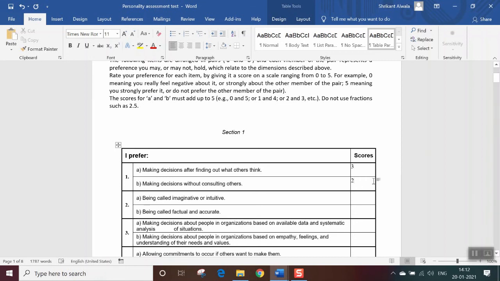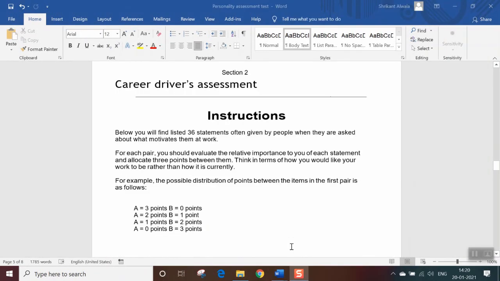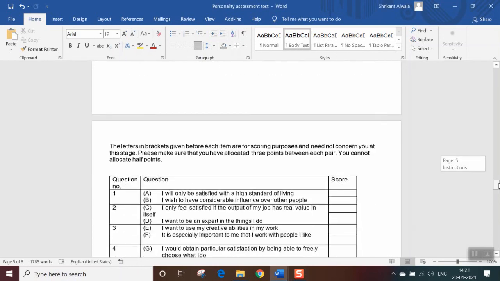When you come to section 2, here also the process of answering the questions will be the same. You will be given two situations, but here the highest scoring will be 3. The answer should be between 0 to 3. When you add both the answers, it should be equal to 3 but not less than 3 or more than 3, and you should not use decimals here also.